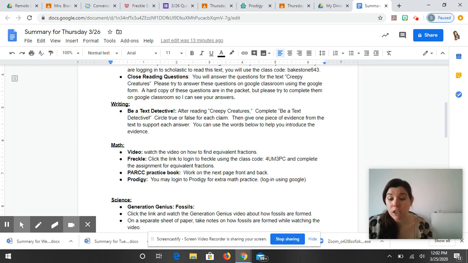Okay, Prodigy, this is optional. If you want to log into Prodigy to get some extra practice, you may absolutely do that. So if you have a little bit of extra time, you finish the other activities, go on to Prodigy, get that extra practice. Science, remember, is due at the end of the week.